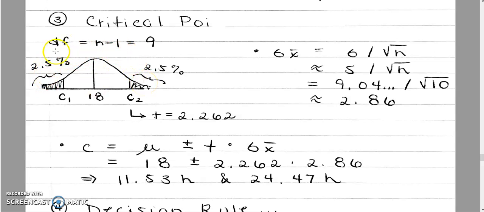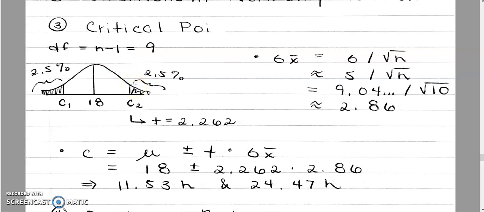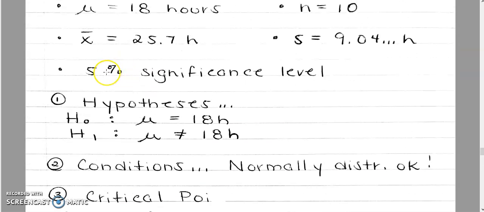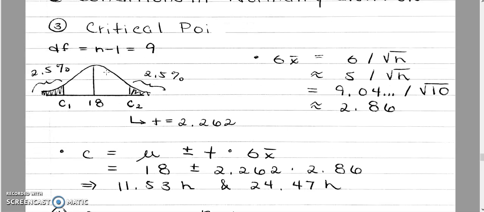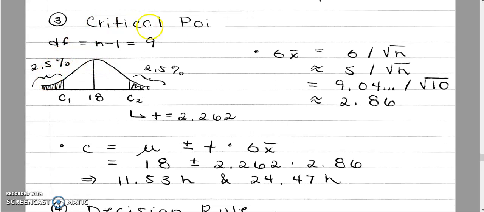Since we're testing on both sides, I have to take my significance level, which is 5%, and split it up. So I have 2.5% on each side. Since I have 2.5% on each side, I can go through my student distribution table and find the t-score. How do I find the t-score? I have to have my percentage. This is my alpha, my 0.025, my 2.5%.